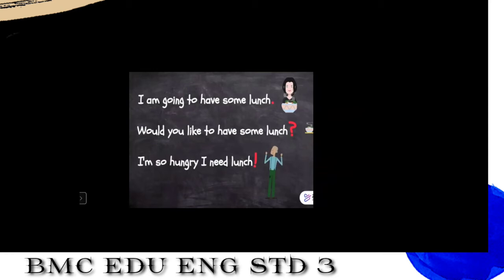I am going to have some lunch. This is an informative sentence. We are getting some information from this sentence. What is a simple sentence? That I am going to have some lunch. So we use a full stop at the end of this sentence.